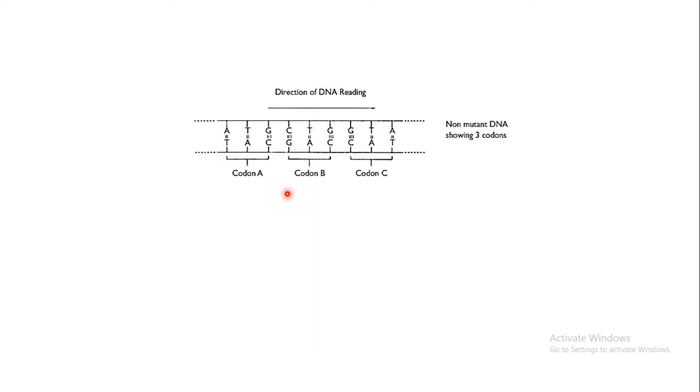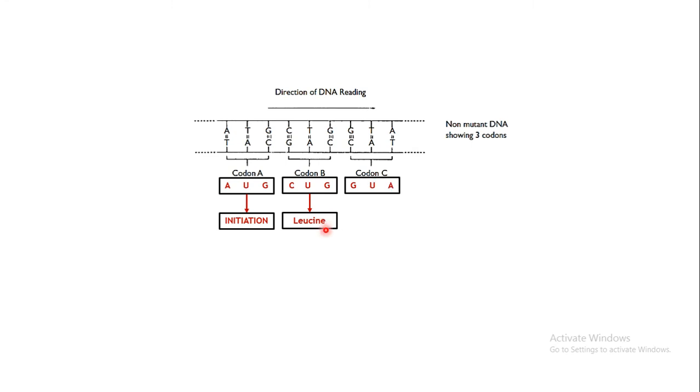Now let us take another case. There may be additions of the base pair also, right? If this is your normal template, obviously it will code for AUG, the first codon. The first three base pairs which form the first codon will code for the initiation of protein synthesis. Next will be CUG, which will code for leucine. Next will be GUA, which will code for valine.